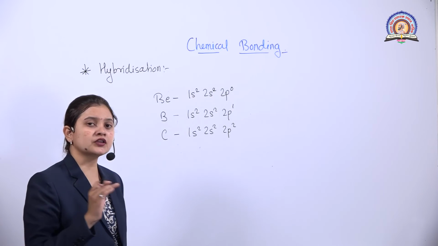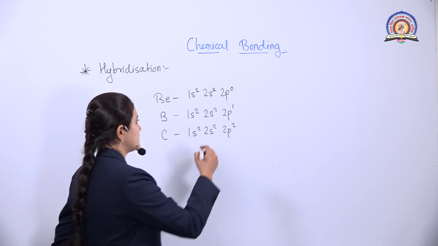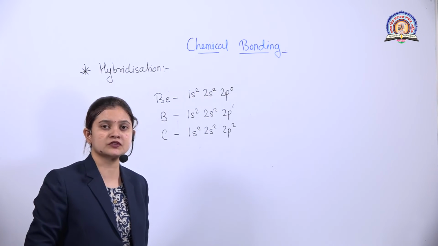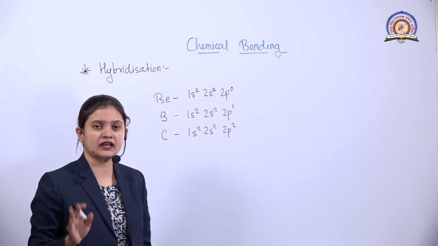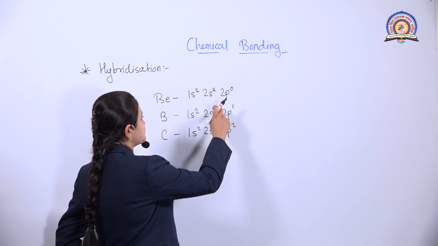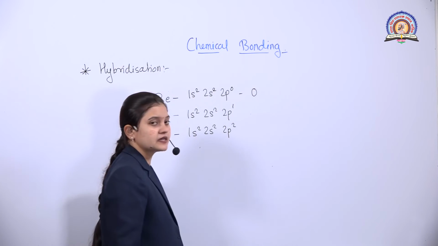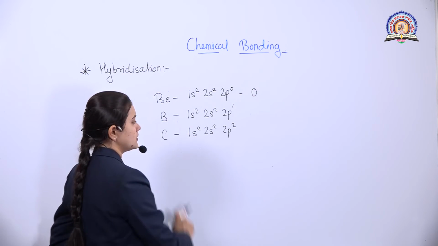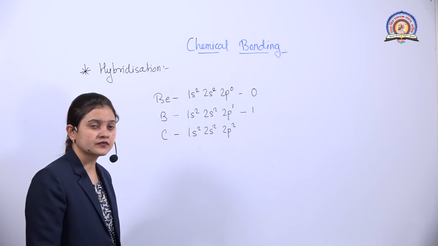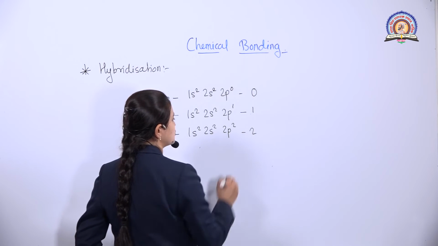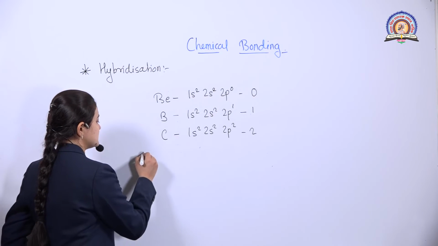Now, according to the valence bond theory that we have learned, the number of unpaired electrons present in the outermost orbit is its valency. That means that many bonds it will form. Now, what does this tell us? Beryllium has zero valency. Talking about boron, it has valency 1. Talking about carbon, its valency is 2. But is it so? The examples are not like that.